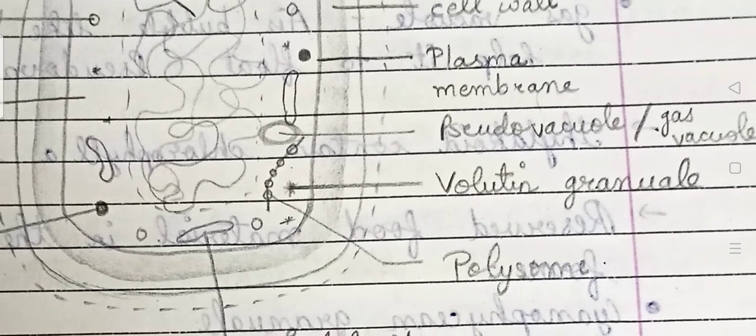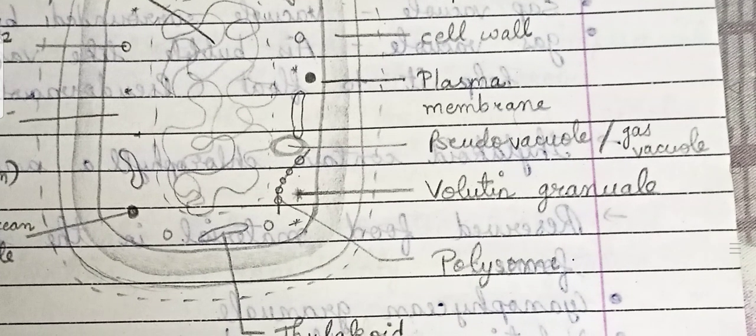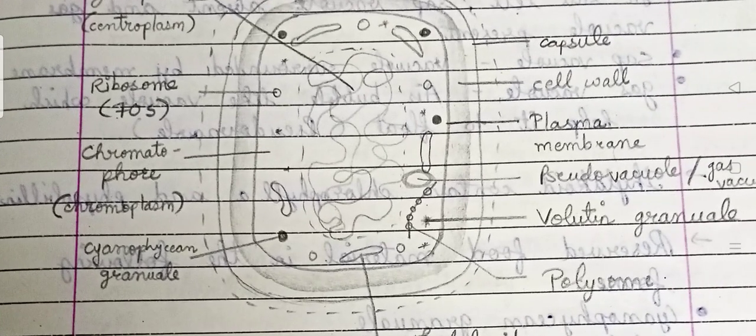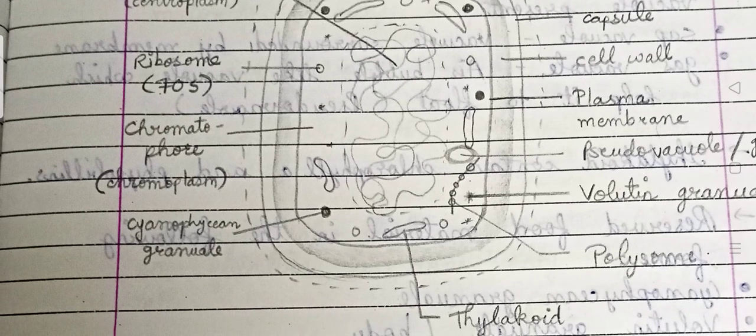The next ones are the volutin granules and pseudovacuoles or gas vacuoles. For a few seconds these vacuoles are formed and store gas within them, and that is why they are known as pseudovacuoles. So this is the overall structure of the bacteria, or you can say eubacteria. Mainly it is covered with layers: the mucilage layer, then the second one is the capsule, the third is the cell wall, and the fourth is the plasma membrane.